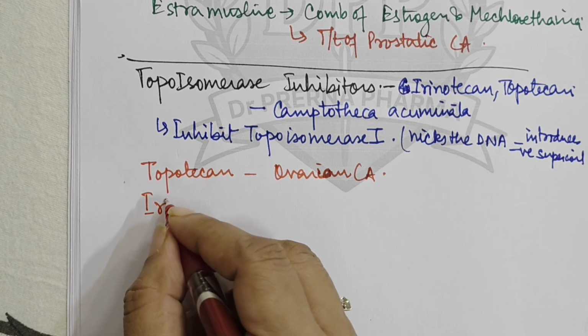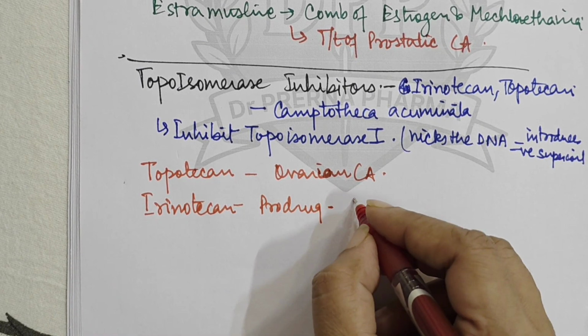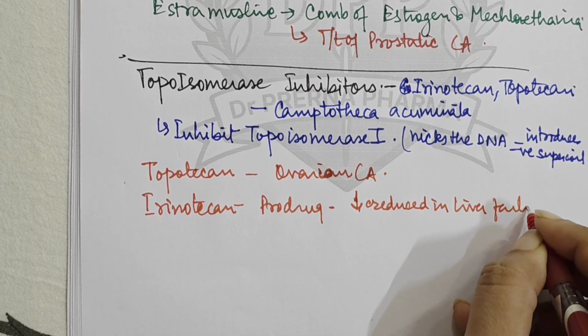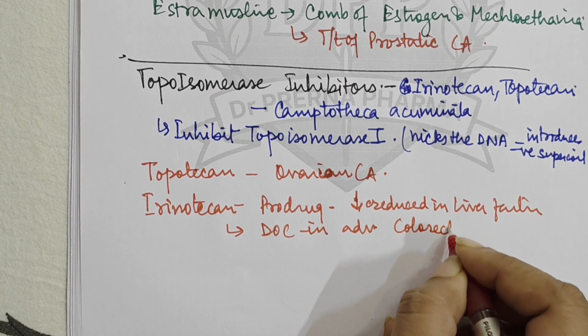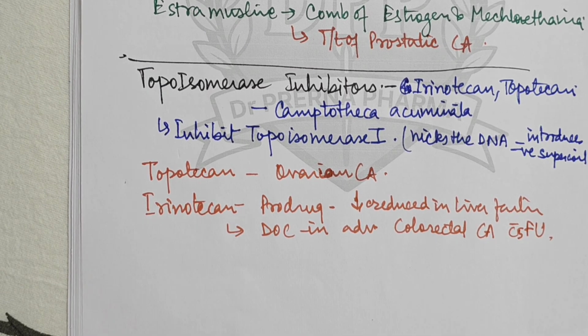right? And irinotecan is a prodrug. It is converted to active metabolite and dose to be reduced in liver failure. Irinotecan is the drug of choice in advanced colorectal carcinoma with 5-fluorouracil. Okay.